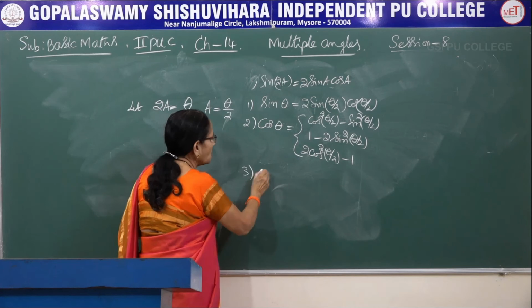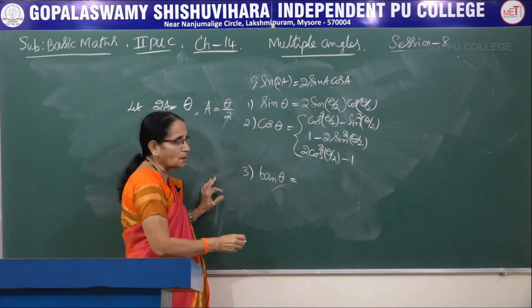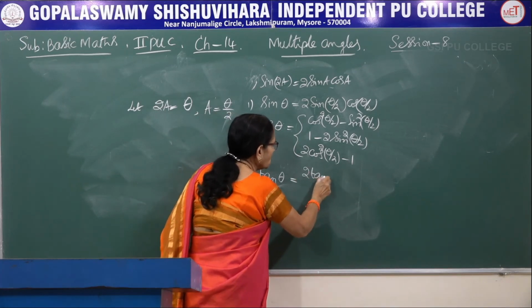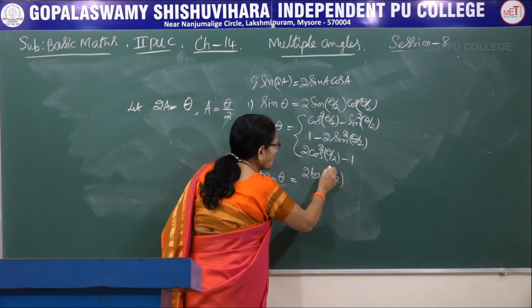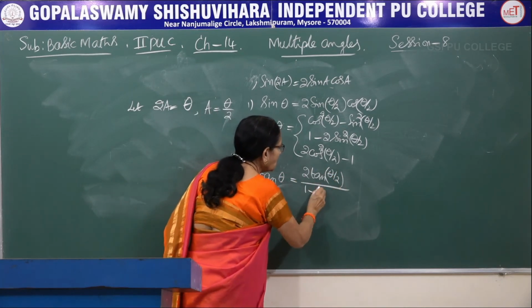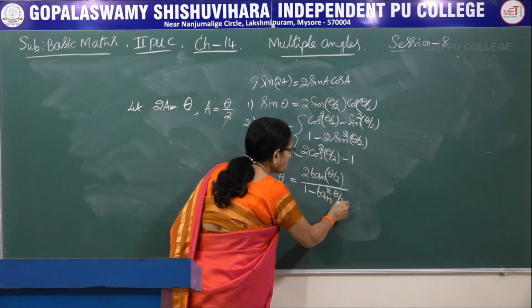Now the third one, tan of 2A will become tan of theta. What is the formula? 2 tan A, that is 2 tan theta by 2, divided by 1 minus tan square theta by 2.